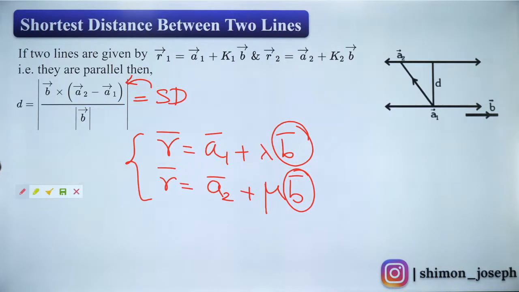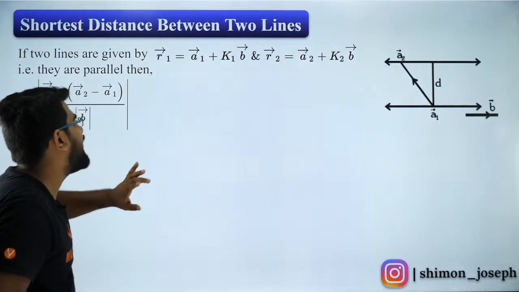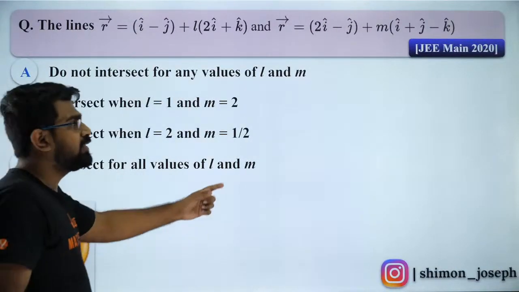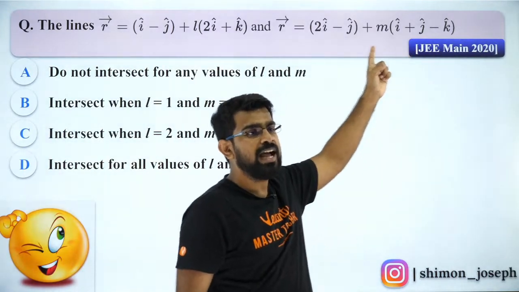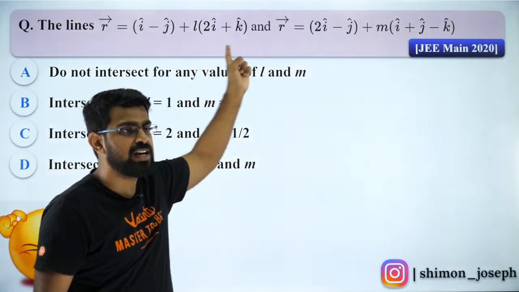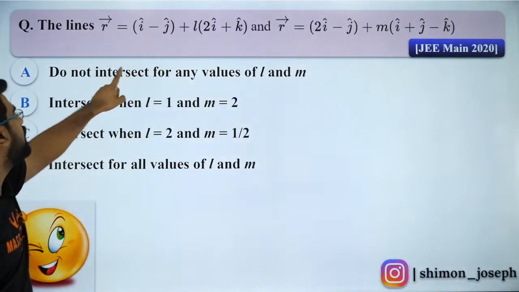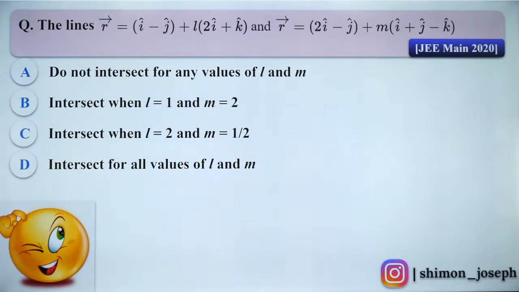So people, shall I go ahead and give you a question? I hope you're all ready because these are all direct formula applications. Like I said, there was a question asked in your JEE Mains 2020 based on vectors, and we want to find out whether these two lines will intersect or not. Yes, Nakul, lambda and mu are any random real numbers.